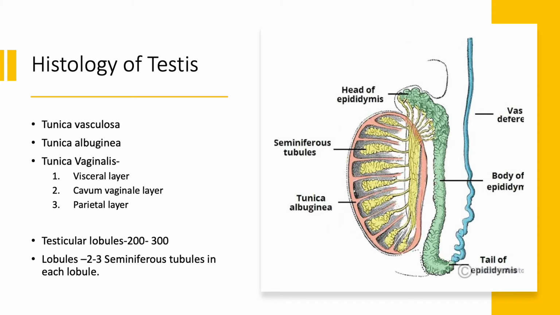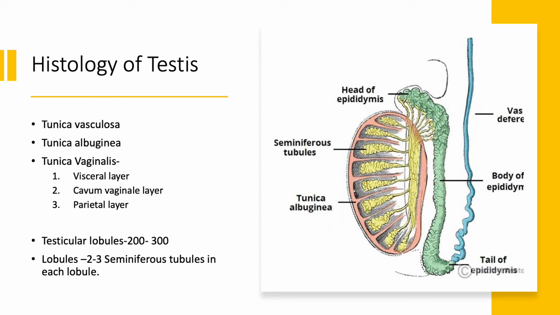It is highly vascular. Next to that, the tunica albuginea layer is present. It is a thick, protective layer made up of dense, packed fibers. They also protect the testes.